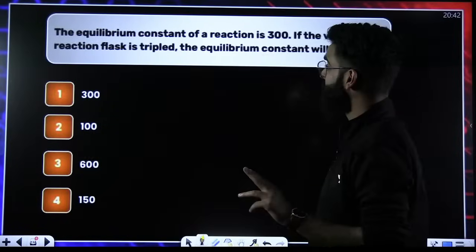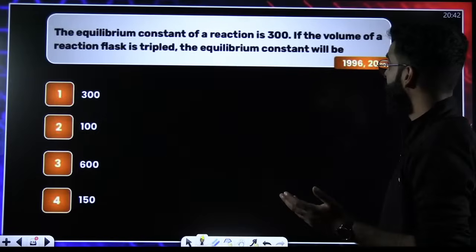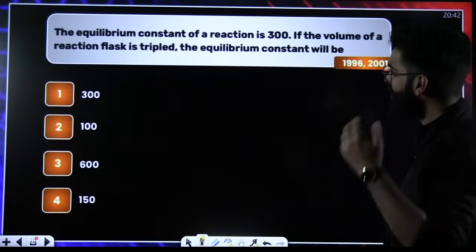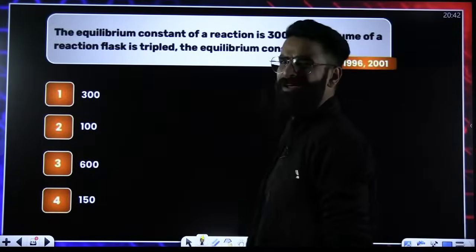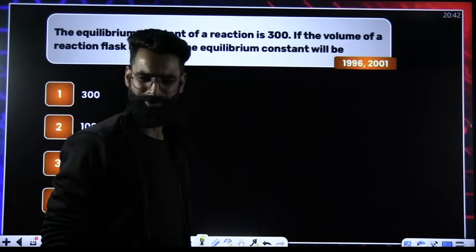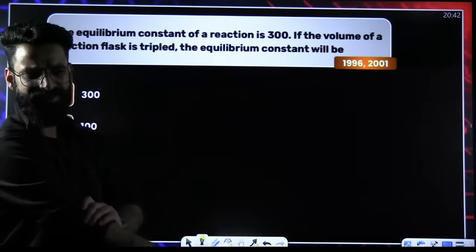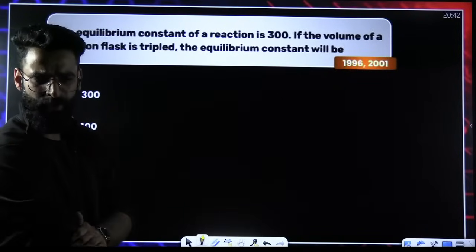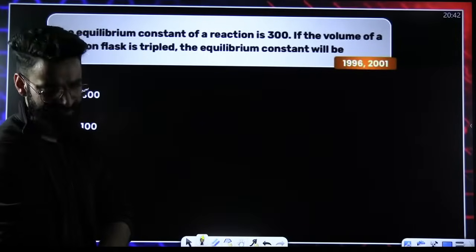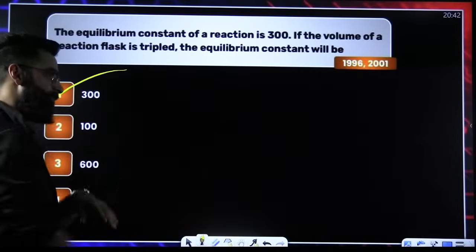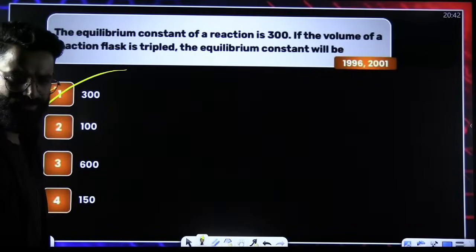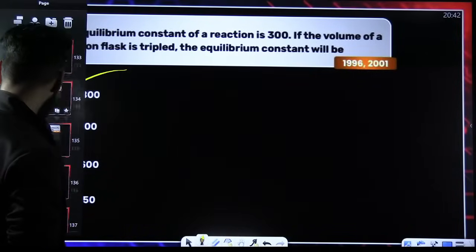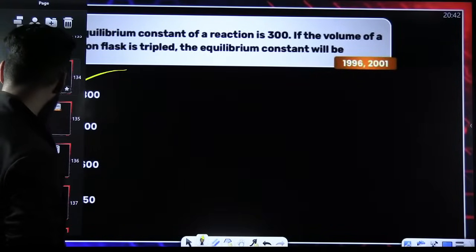The equilibrium constant of the reaction is 300, right? If the volume of the reaction vessel is tripled, the equilibrium constant will be. Equilibrium constant, does it depend on volume? I'm asking this question to you. I'm hearing it for the first time. It does not depend on volume. It will remain the same.